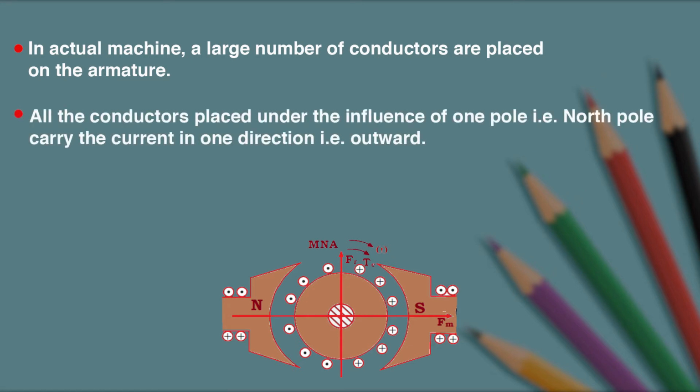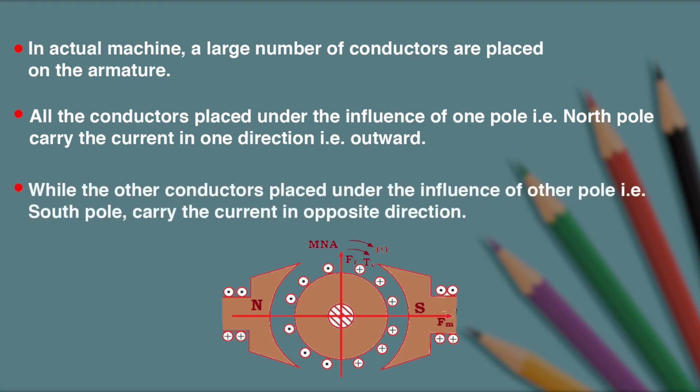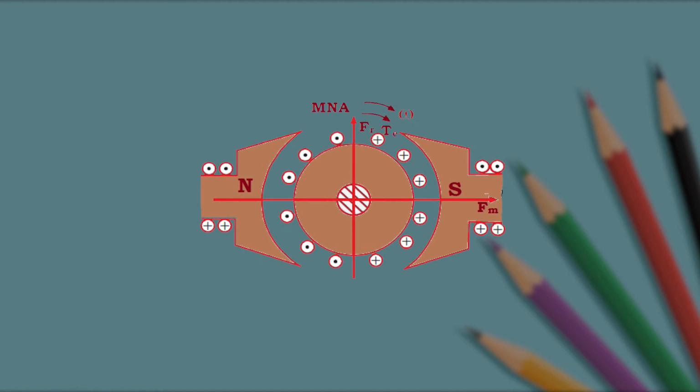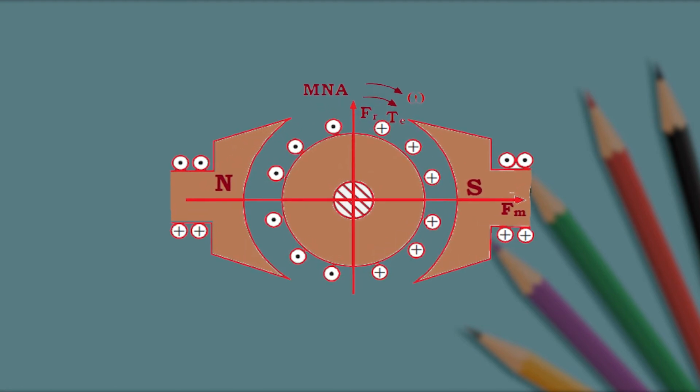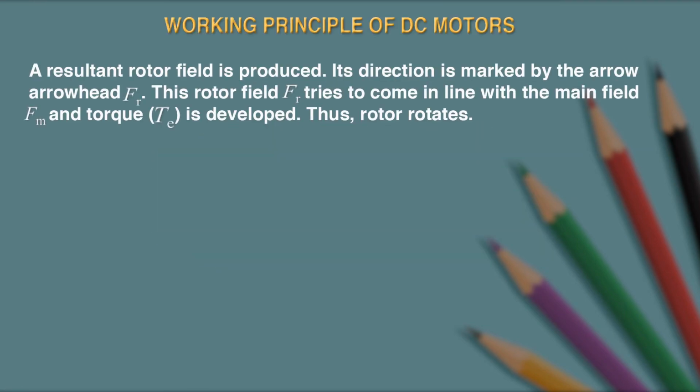In the actual machine, a large number of conductors are placed on the armature. All the conductors placed under the influence of one pole, say the north pole, carry the current in one direction, that is outward, while the other conductors placed under the influence of the other pole, that is the south pole, carry the current in the opposite direction. Here you can see the direction of the current in the given figure. As a result, a rotor field is produced.